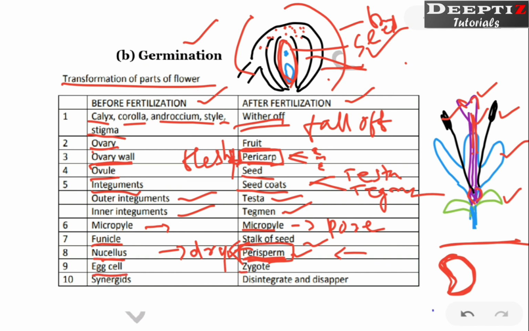Egg is going to become zygote, zygote later becomes the embryo. What about synergids? Synergids are going to disintegrate and disappear. We know, right, what synergids are? Surrounding the egg cell there were synergids. What about antipodals? They will also disappear. Primary endosperm nucleus is going to become a completely developed endosperm, right?